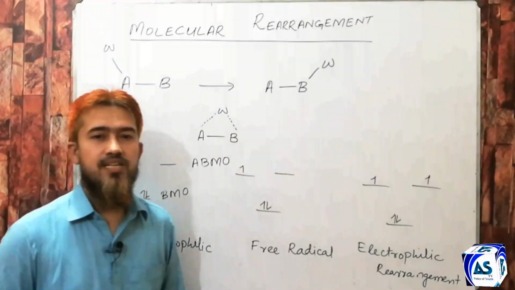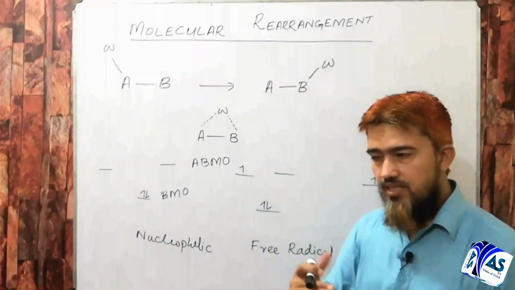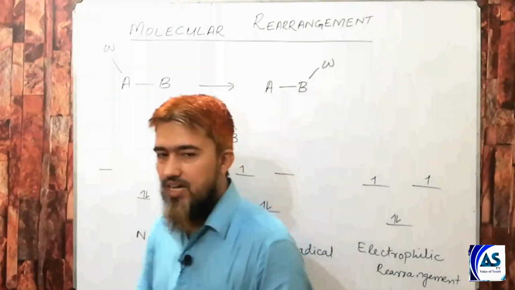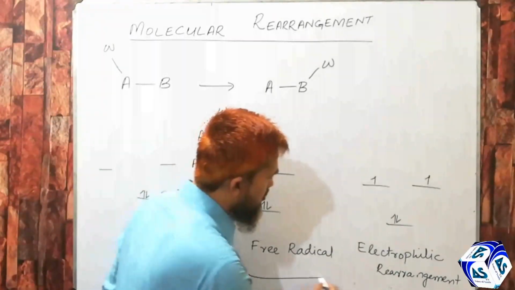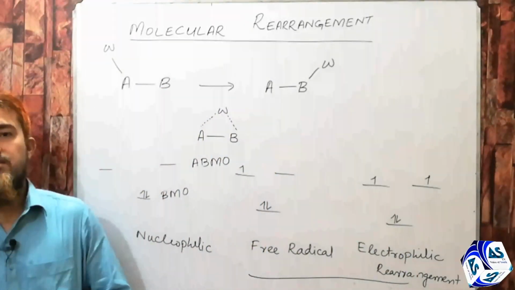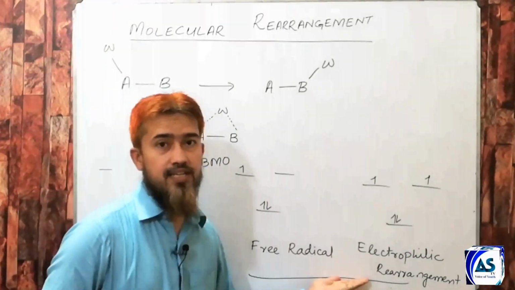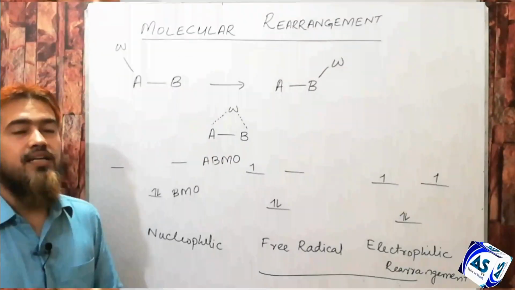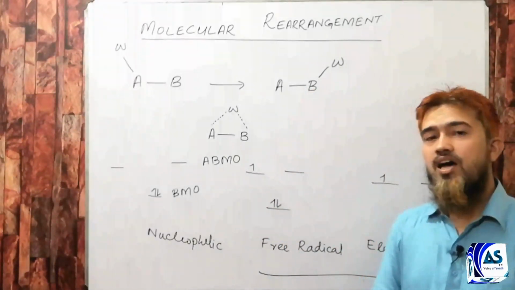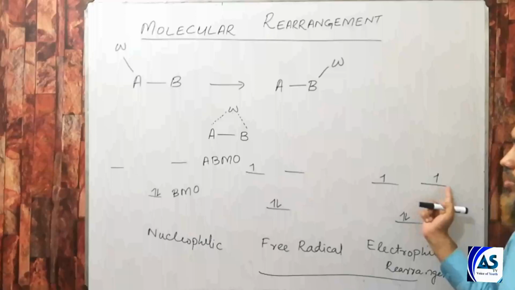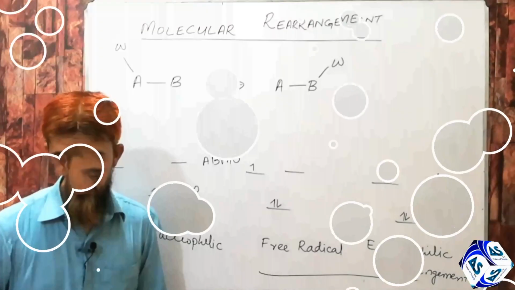We know from our basic knowledge that whenever electrons are filled in the antibonding molecular orbitals, the system becomes unstable. So this instability of the system makes these two rearrangements less common than the nucleophilic rearrangement. However, these free radical and electrophilic rearrangements do take place. The reason behind that is accommodation of electrons by a group which is capable of accommodating the extra electrons which are going into antibonding molecular orbitals, and usually this group is the phenyl group.